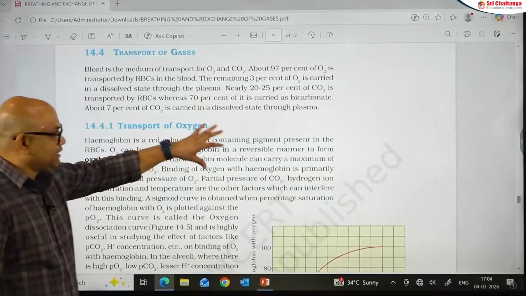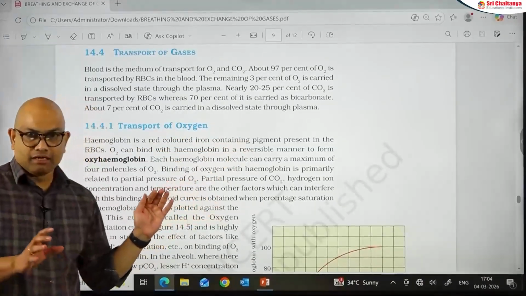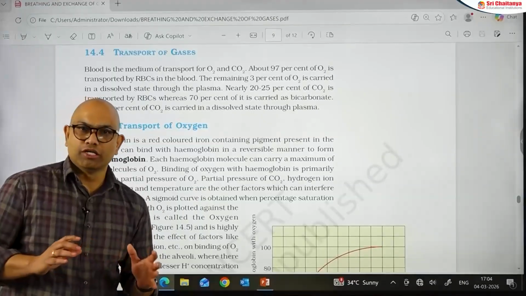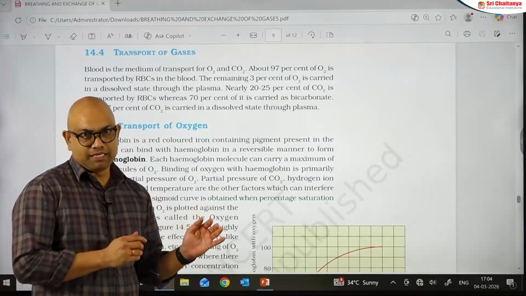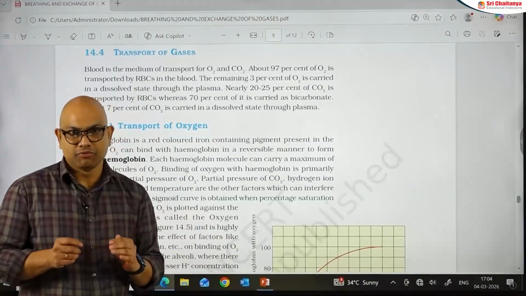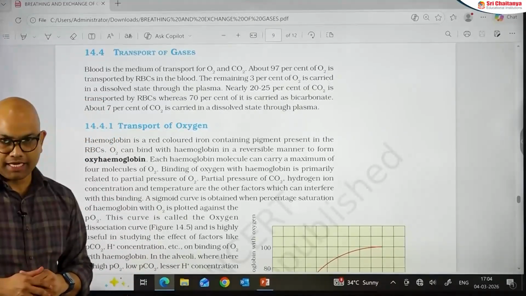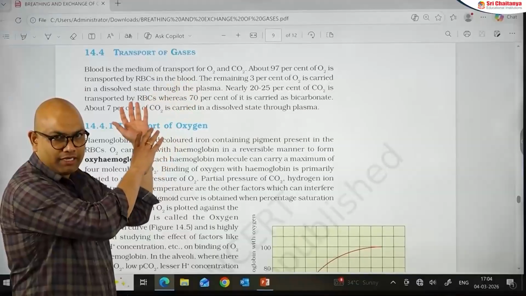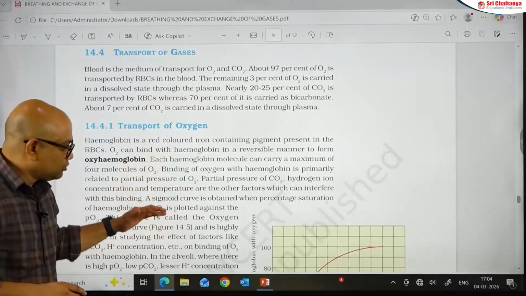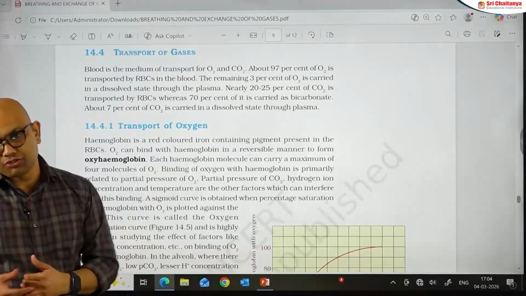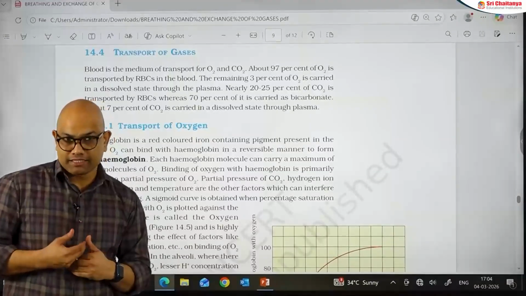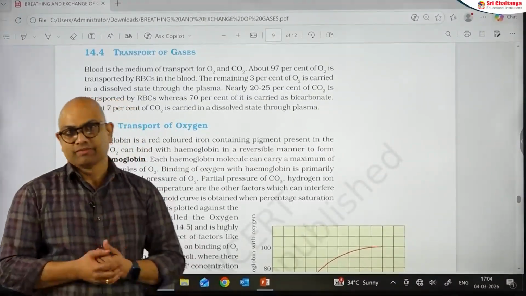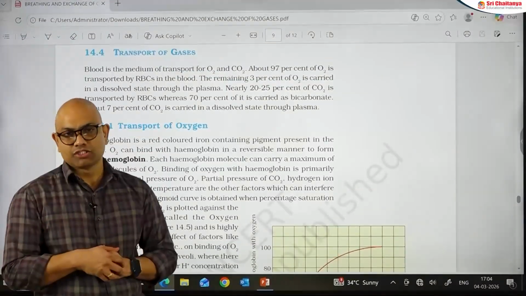When oxyhemoglobin is formed, one molecule of hemoglobin can carry a maximum of 4 molecules of oxygen. So, Hb reacts with 4 O2 and forms HbO2 taken 4. That is the reversible reaction. This oxyhemoglobin, which is formed at the site of alveoli, is transported through the blood to the tissues. After coming to the tissues, as the partial pressure of carbon dioxide is very high there, the oxyhemoglobin will start dissociating. This is called dissociation of oxyhemoglobin.